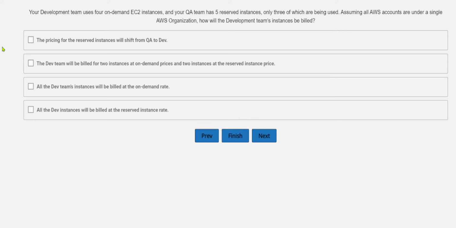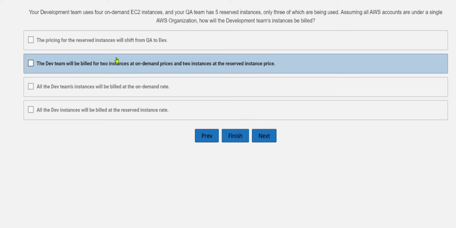The dev team will be billed for 2 instances at on-demand prices and 2 instances at the reserved instance price. Okay, so let's check once again. QA has 5 reserved instances, 3 of which are being used, and the development team has 4 on-demand EC2 instances.